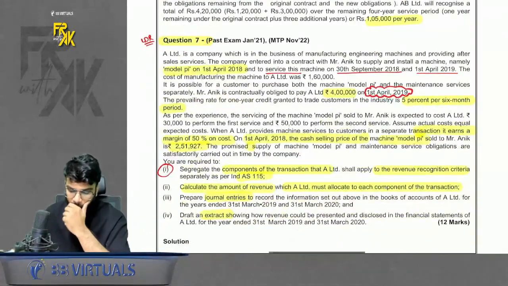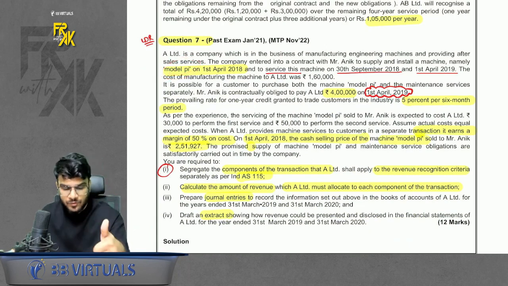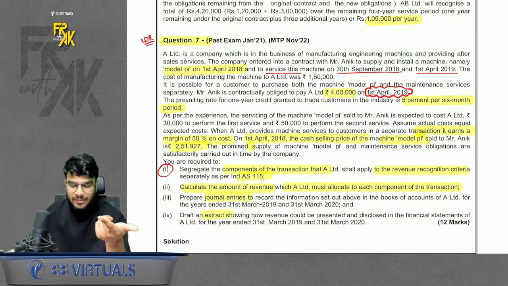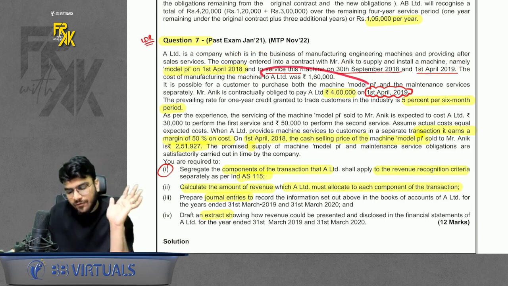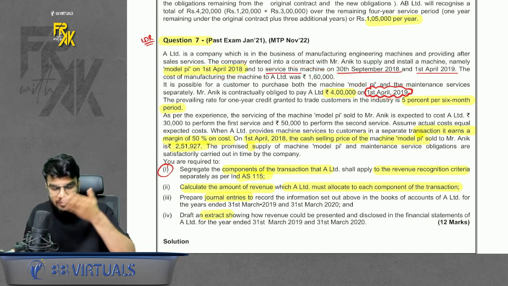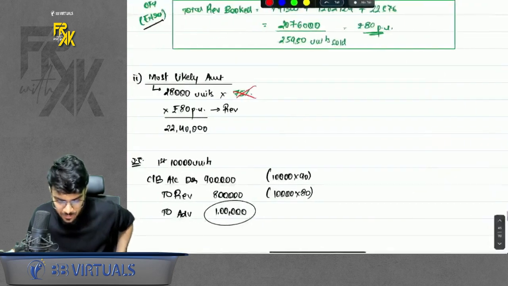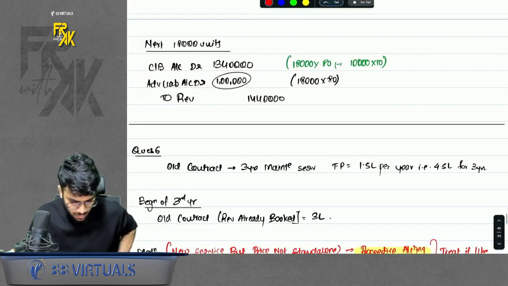What does it say? So I'll just try to summarize it. It says we are selling a machine, model Pi, on 1st April 18. Along with that, we are giving 2 services, maintenance service on 30th September and 1st April 19. Okay. Payment we are receiving on 1st April 19. So if you see, machine sold in 18, payment received in 19. So that means we will also charge for some finance component. So that is exactly what we did here. Please have a look here.